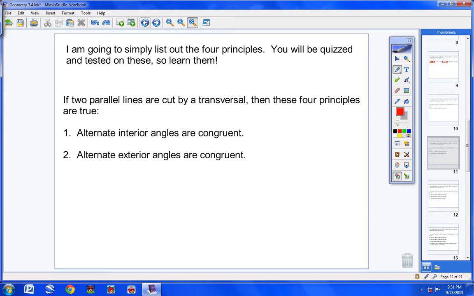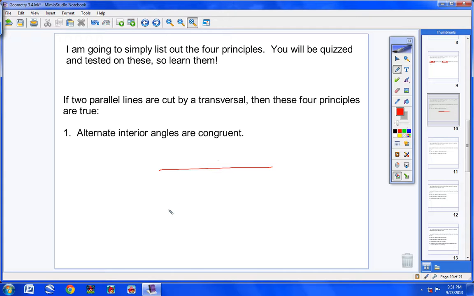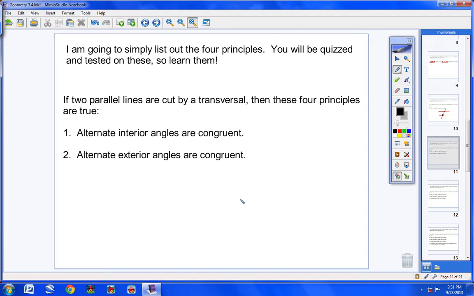Now I'm going to try to give you some pictures here. You don't have to write these down. You can just watch. But let's just pretend these two lines are parallel and cut by a transversal. Alternate interior angles would be this angle here is congruent to this angle here, and this angle here is congruent to this angle here, because they're alternate interior angles.